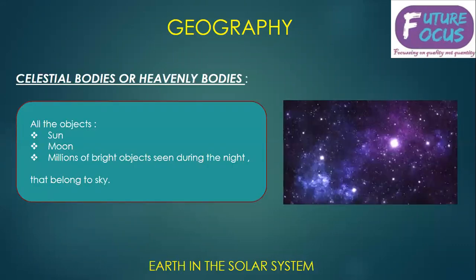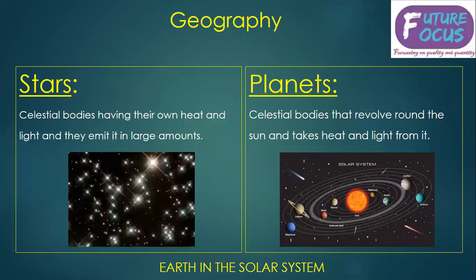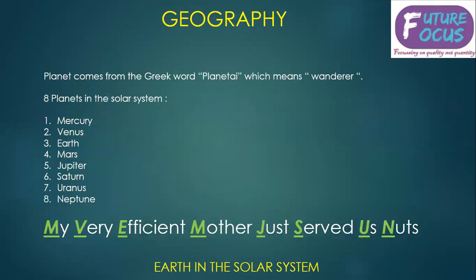To understand Earth in the solar system, we need to understand the term celestial bodies or heavenly bodies. All the objects, sun, moon, millions of bright objects seen during the night that belong to the sky are known as celestial bodies. Celestial bodies which have their own heat and light and emit it in large amounts are called stars. And the celestial bodies that revolve around the sun and take heat and light from it are called planets. Planet comes from the Greek word planetai, which means wanderers.